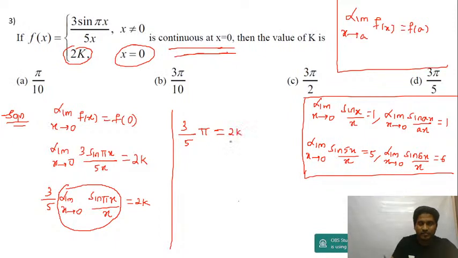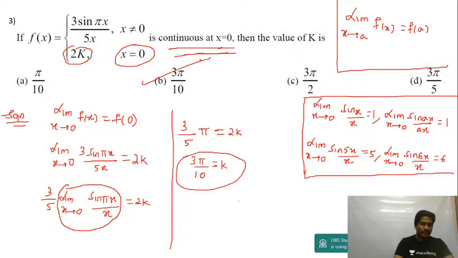Okay, I'm supposed to find the value of k, right? This is equal to 3 pi upon 2. You shift 10 to the left side, and you get 10 is equal to... k. So k is equal to 3 pi by 10. So the answer is 3 pi upon 10, option B. Yes guys, simple only, right? Let's move to the next question.